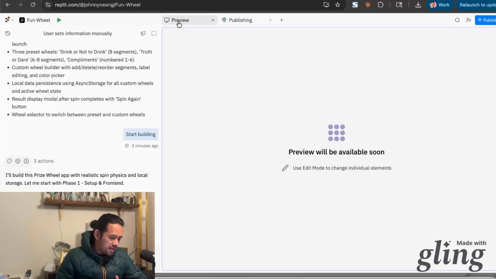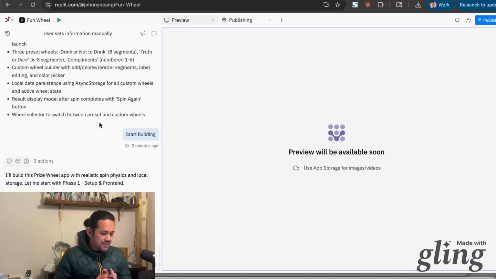So I haven't made any iterations or any requests yet. I literally have just started building this app. So we're just seeing how far this actually goes. And I just got this MacBook, so I don't have things installed and stuff like that. So I'm gonna just take us through this in real time, and of course I'll skip out some of the boring parts where I'm not really doing a whole lot.